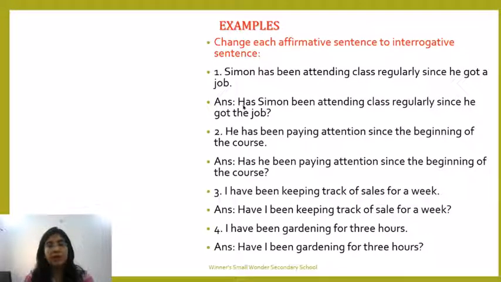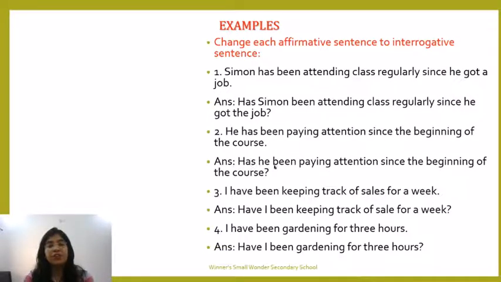So what is happening is has is the helping verb, plus Simon the subject, plus been, plus ing form of verb. Attending is the main verb. So ing form of verb plus object using since or for. Okay, the next one. He has been paying attention since the beginning of the course. Again, has will come in the beginning. Has he been paying attention since the beginning of the course?